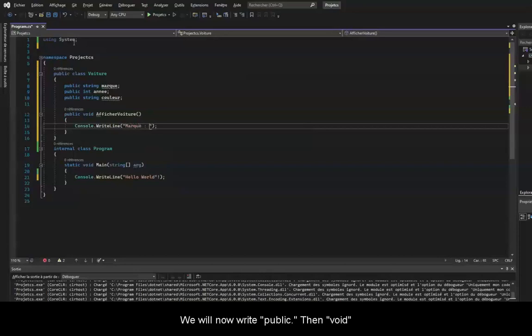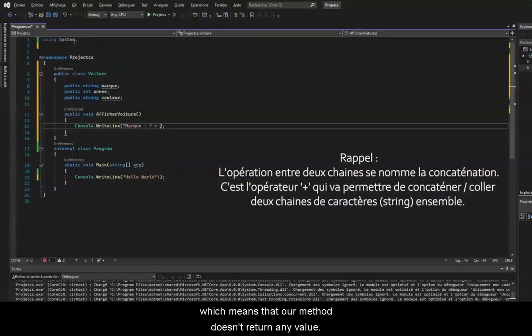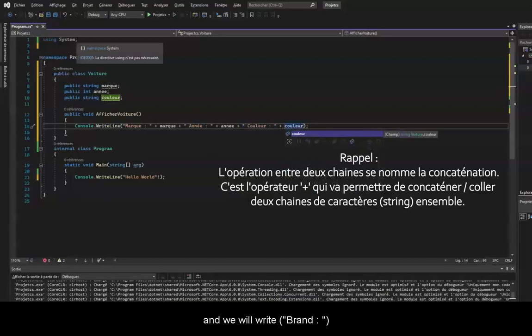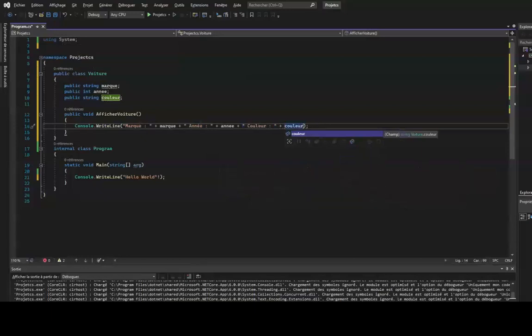We will now write public then void, which means that our method doesn't return any value. We will name it displayCar, for example, and open the brackets. In brackets, we will display our car's characteristics, so we will type Console.WriteLine in parentheses, and we will write brand, white space, a colon, white space. Then outside the quotation marks, we will add a plus sign, and for the attribute, type brand.